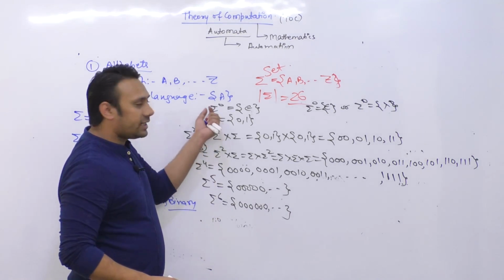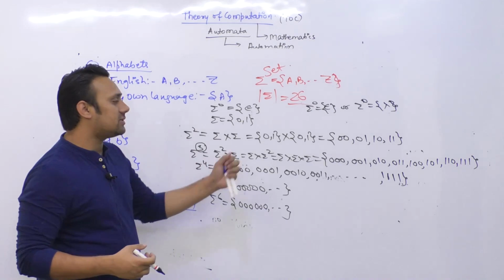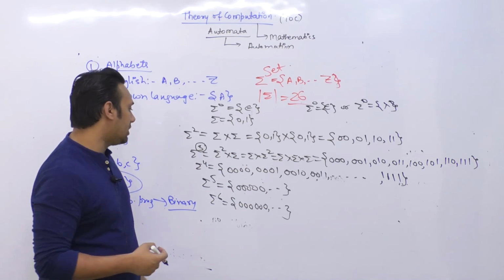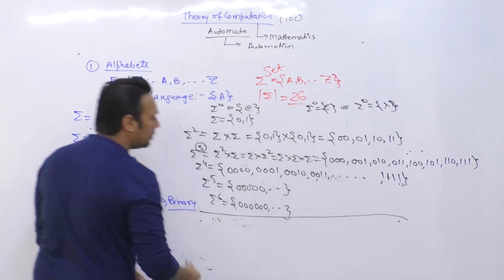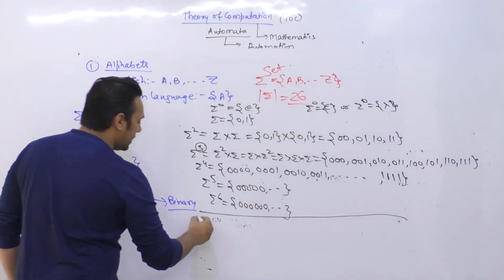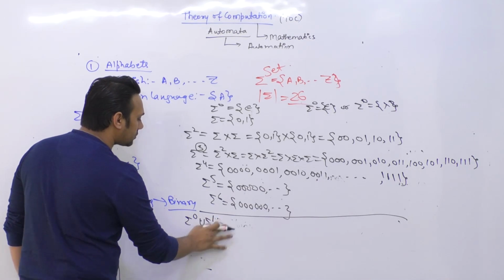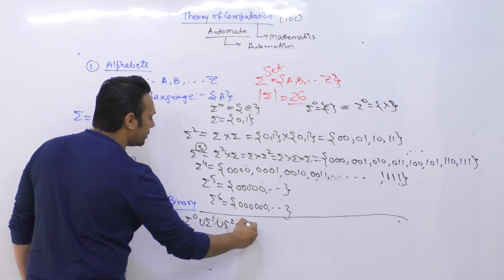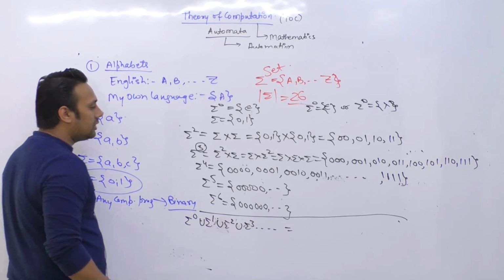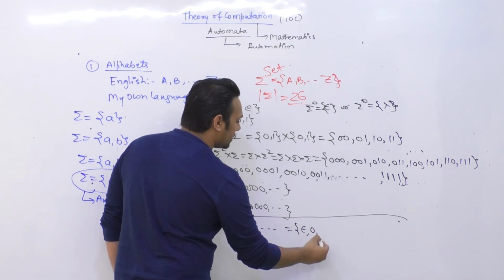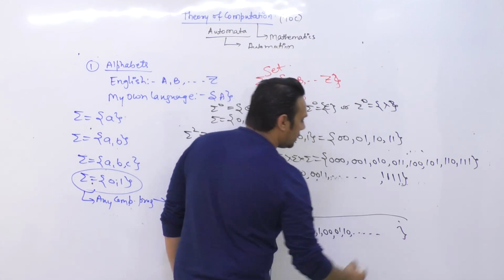So if I take the powers of summation, it means we get all those strings of that particular length. For example, summation raised to power 3 means the set of all possible strings of length 3. Summation raised to power 4 means the set of all possible strings of length 4. Now if I do a union of all of them, that is summation raised to power 0 union summation raised to power 1 union summation raised to power 2 and so on till infinity. So this is going to be epsilon, 0, 1, 00, 01, 10 and so on, it will continue till infinity.